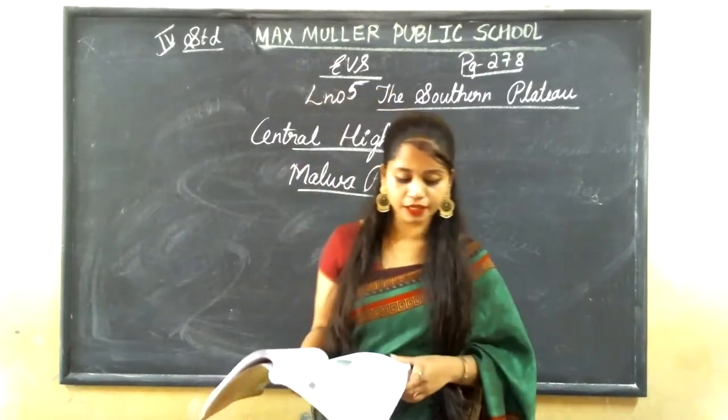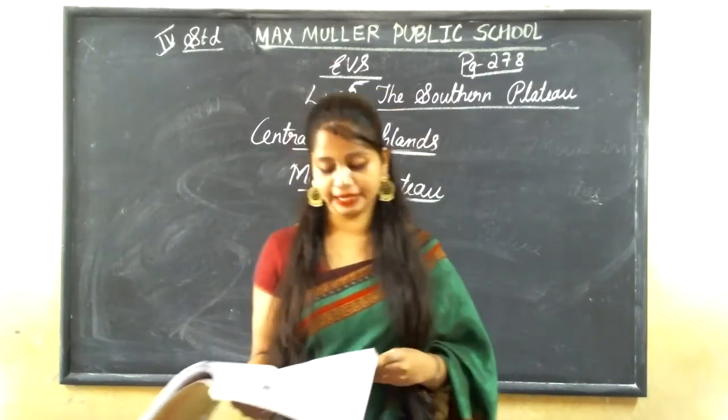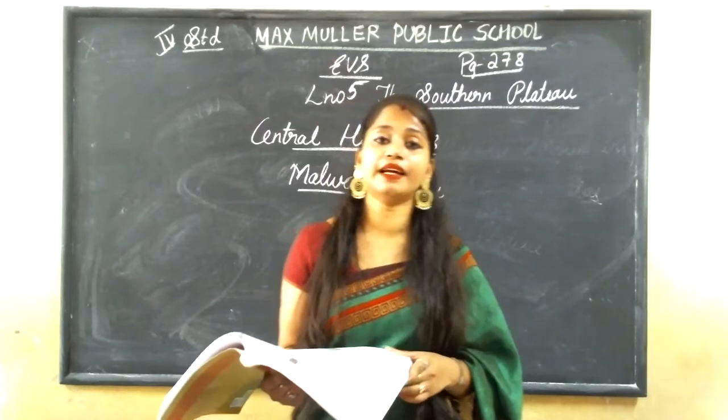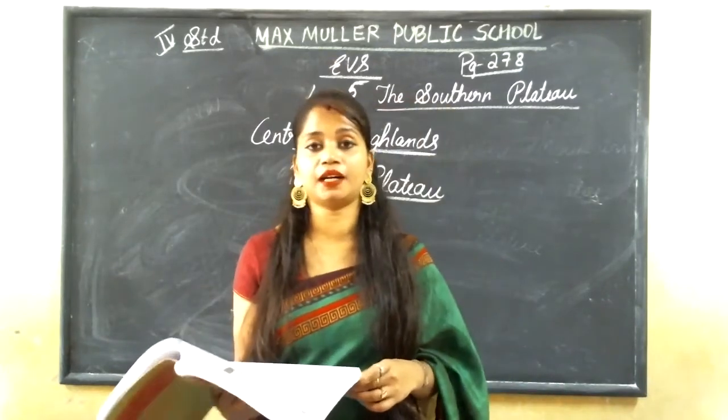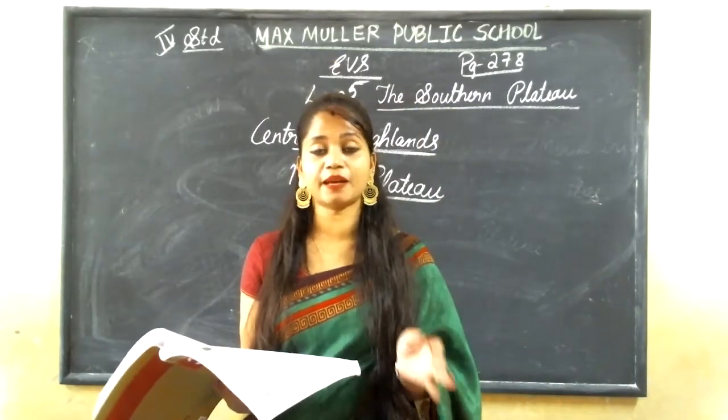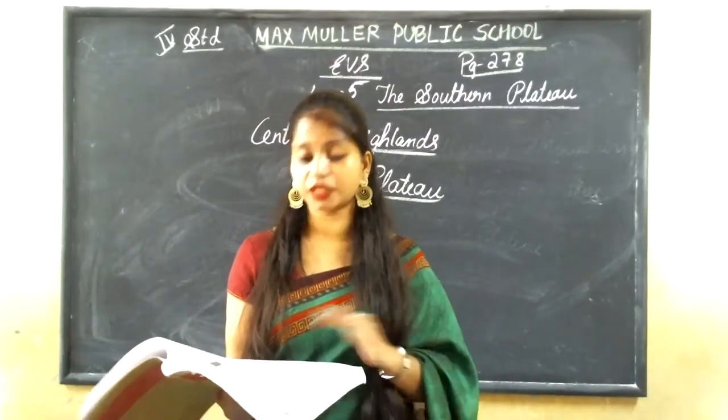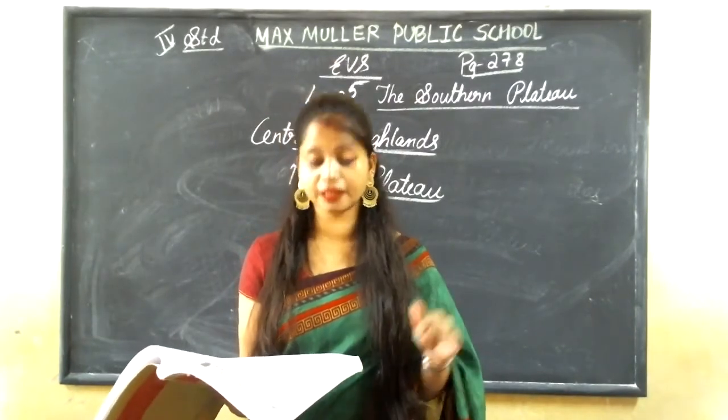See here, the Central Highlands. This Central Highlands lie above River Narmada. It spreads around the Aravalli Hills in the northwest.